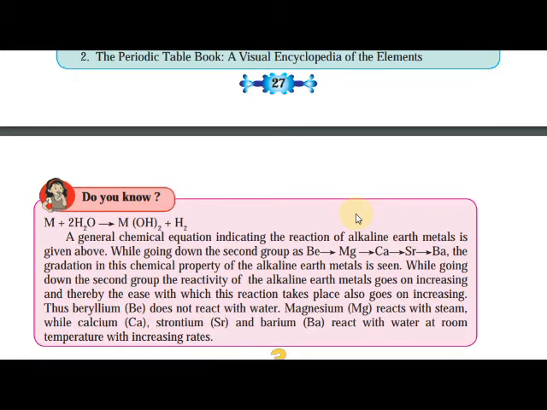While going down the second group, alkaline earth metals Be, Mg, Ca, Sr, Ba: beryllium, magnesium, calcium, strontium, barium. This gradation in the chemical property of the alkaline earth metals is seen. Be to Mg, Mg to Ca, Ca to Sr, Sr to Ba. While going down the second group, the reactivity of alkaline earth metals goes on increasing.